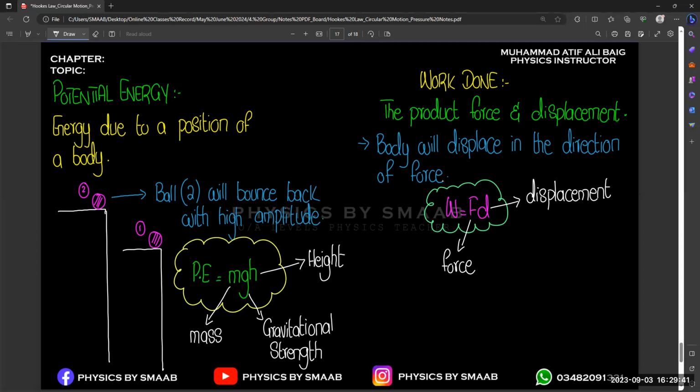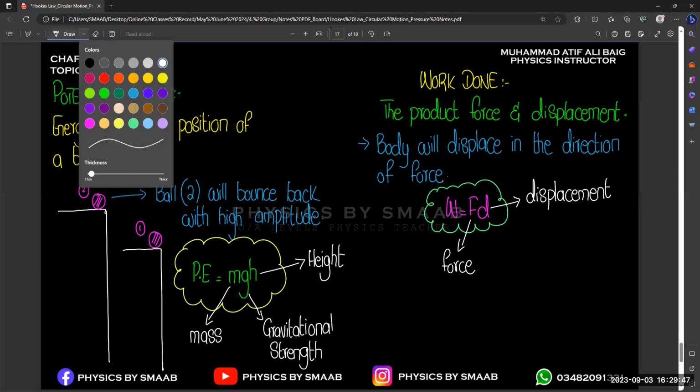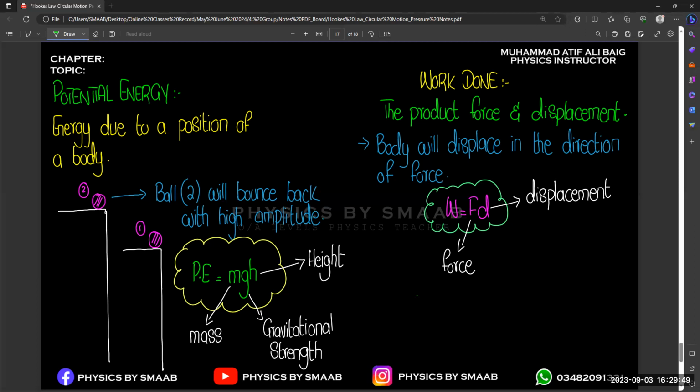No. Okay. So the formula is also very simple. And if we talk about the SI unit, the SI unit is also joules. Basically, 1 joule is equal to 1 Newton into meter, right? Because we know that the SI unit of force is Newton, and for distance we have meter. So that's why energy transferred is also equal to the work done, because in both we have the same SI units, right?